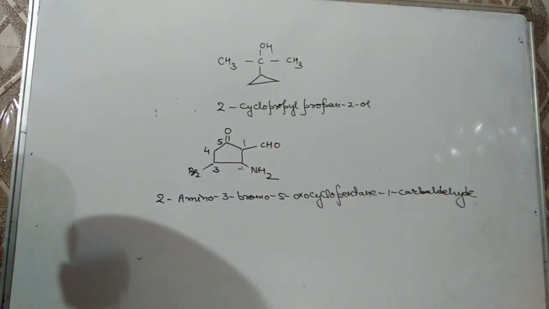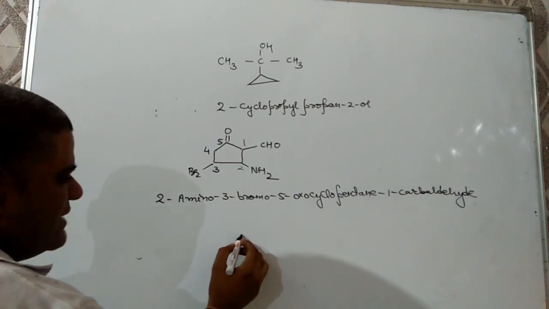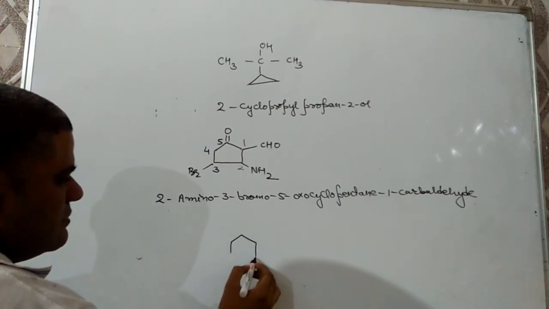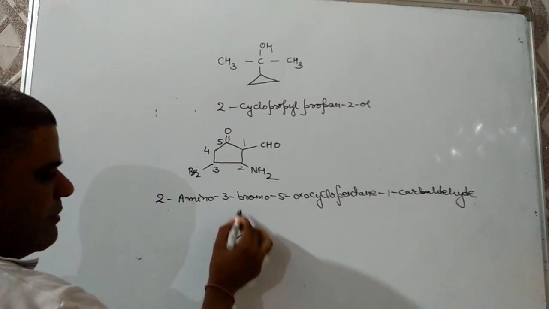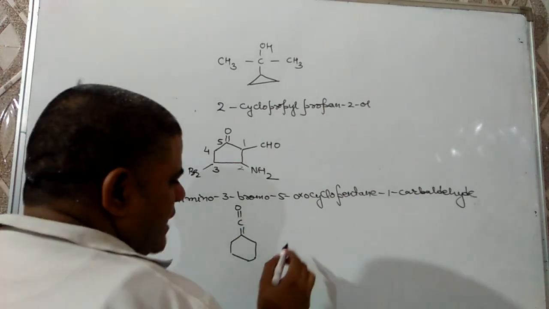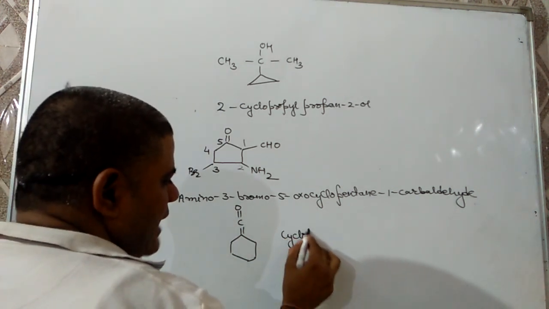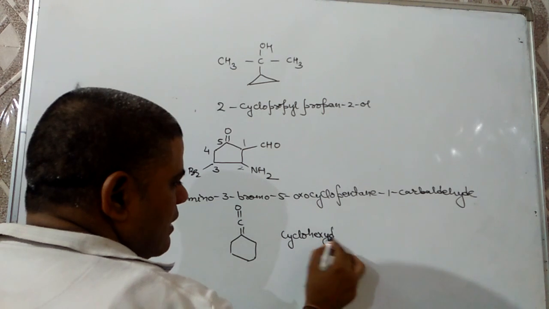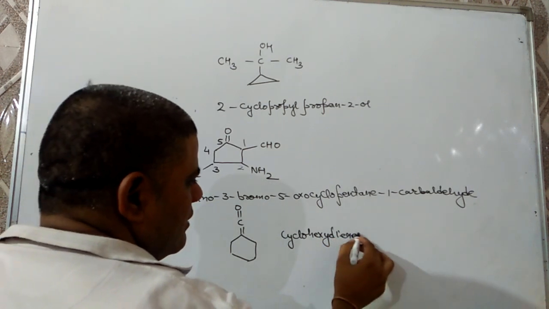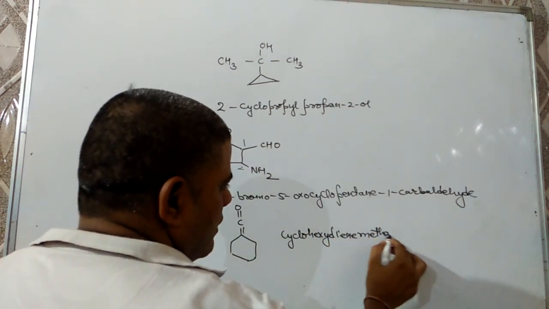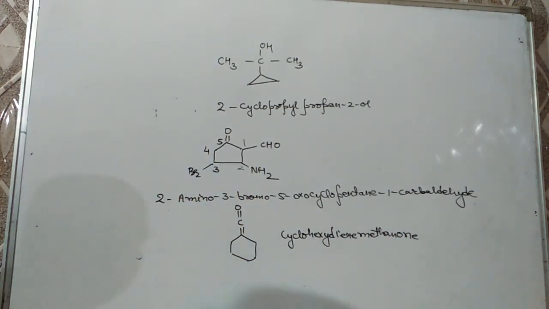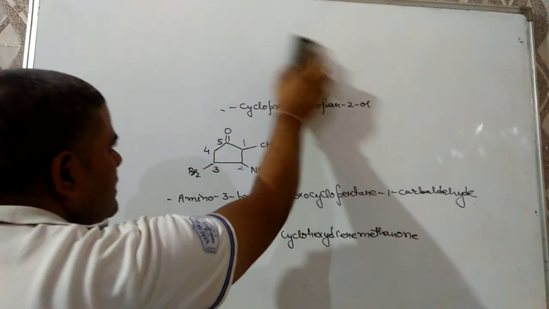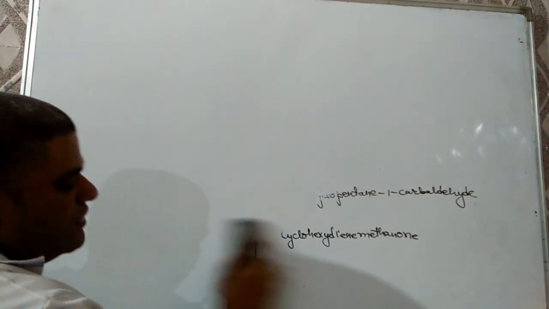Next is a very important one, generally asked in your exams. There is a cyclohexane ring, double bond C, double bond O. What is the IUPAC name? Then its IUPAC name will be cyclohexylidene methanone. Cyclohexylidene methanone. I hope you understand about the cyclic compounds. You can ask your doubts through my WhatsApp number.